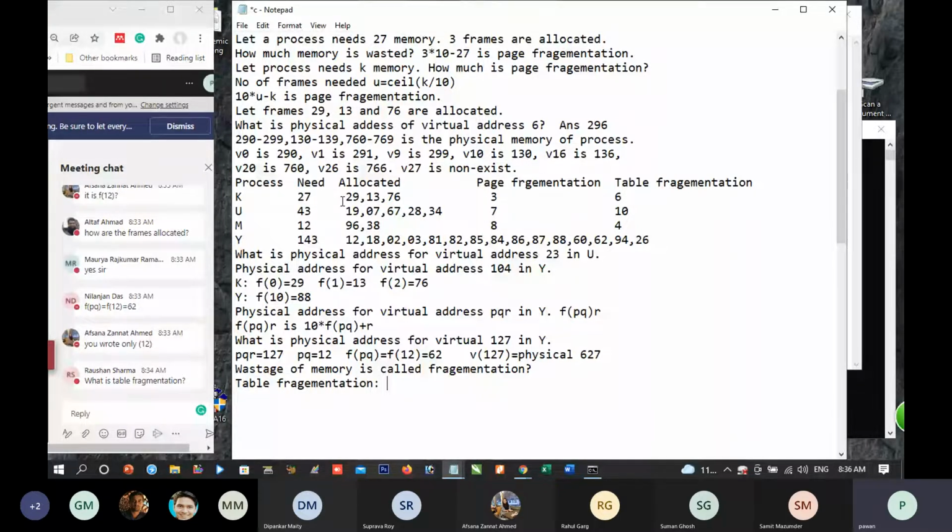Table fragmentation is memory needed to store addresses of the frames allocated to process.